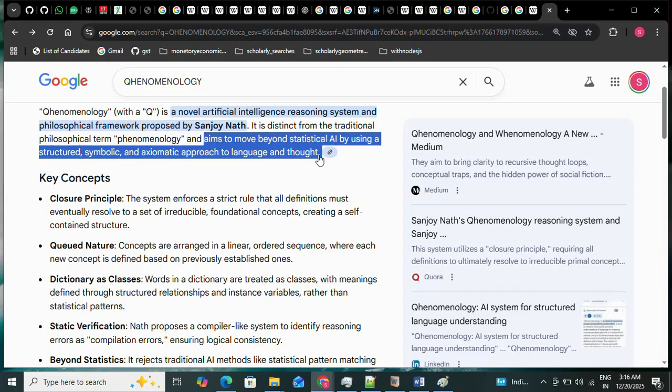Axiomatic approach means the Euclidean geometry that you do from class 6 to class 10. This axiomatic way of reasoning is Euclid's way of reasoning on geometry, and that is the deductive method, the most scientific way to do deduction.